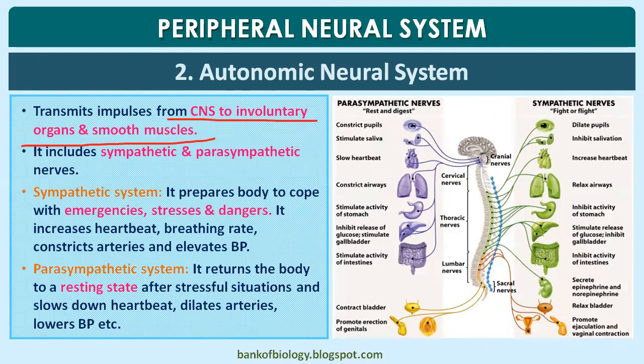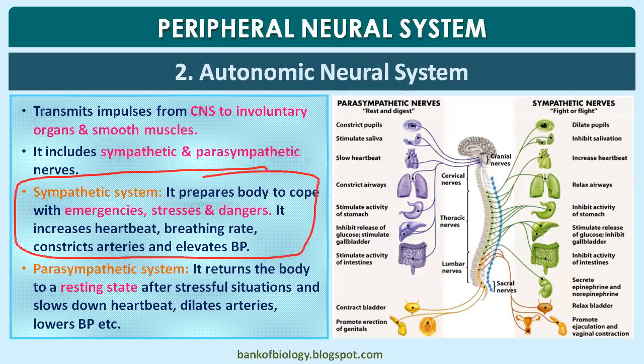We took two classes to explain sympathetic and parasympathetic in detail, isn't it? So it includes sympathetic and parasympathetic nerves. The sympathetic system prepares the body to cope with emergency, stress, and danger. It increases heartbeat, increases the breath rate, constricts the arteries, and elevates the BP. It stops salivation, stops the release of pancreatic enzyme, and stops the digestion process. That all we said in detail in the earlier classes.